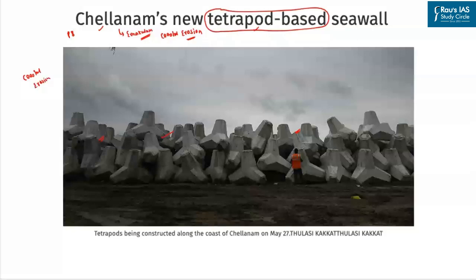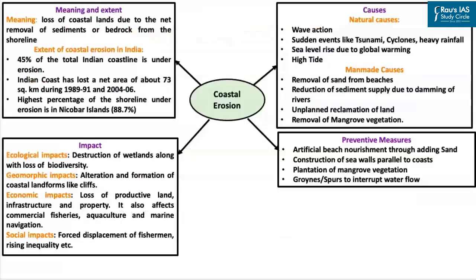What is its impact? And what can be done to prevent the coastal erosion? So let us first start with the meaning of coastal erosion. Coastal erosion basically means loss of coastal lands, and this takes place due to the net removal of sediments or bedrock from the shoreline.